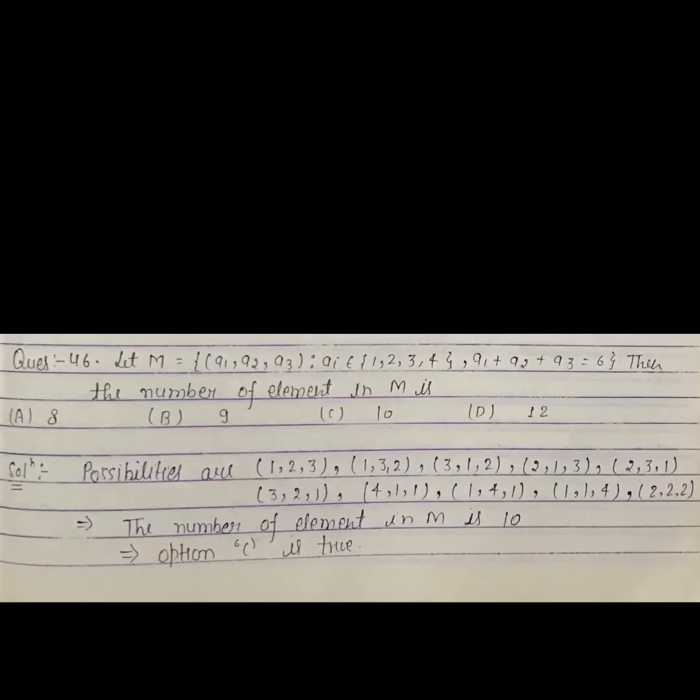Question number 46. Let M be the set of (A1, A2, A3) such that each Ai belongs to {1, 2, 3, 4} and A1 plus A2 plus A3 is equal to 6. Then the number of elements in M is. Solution. Now the possibilities for the elements in M are (1, 2, 3), because 1 plus 2 plus 3 is equal to 6, then (1, 3, 2), (3, 1, 2), (2, 1, 3), (2, 3, 1), (3, 2, 1), (4, 1, 1), (1, 4, 1), (1, 1, 4) and (2, 2, 2). This implies the number of elements in M is 10. This implies option C is true.